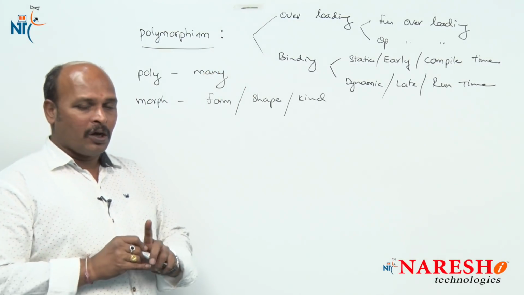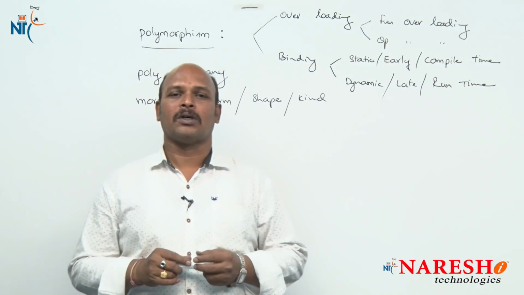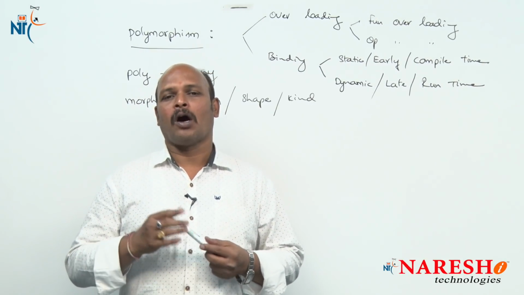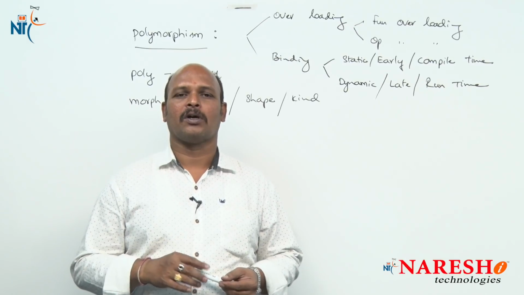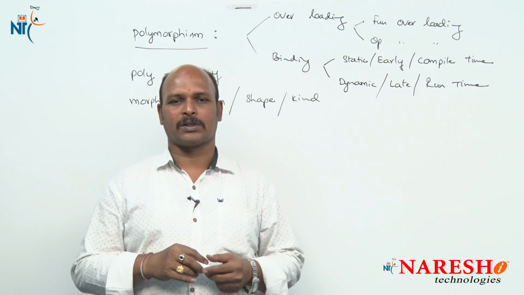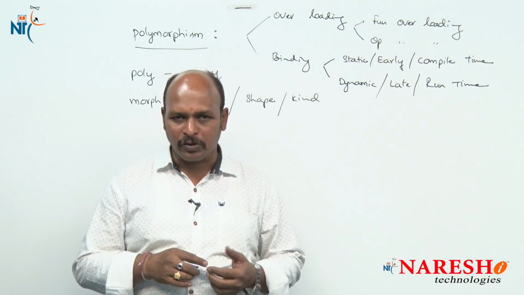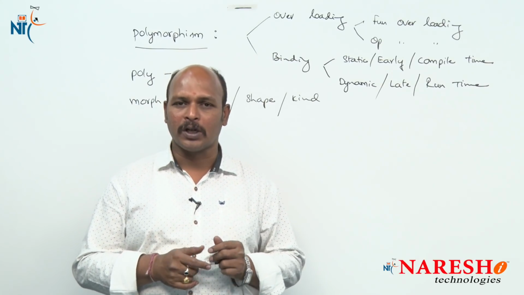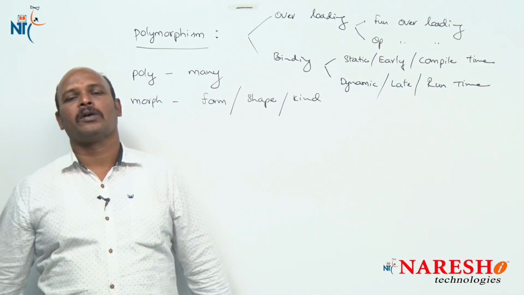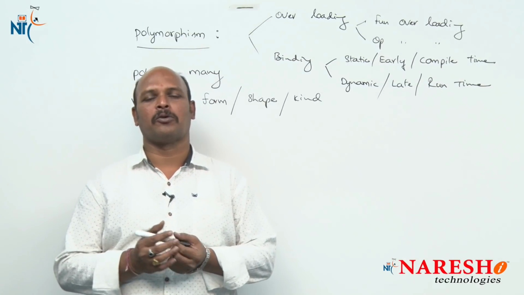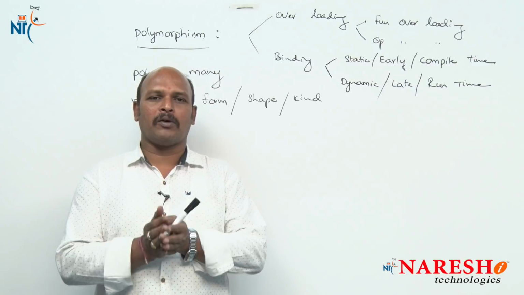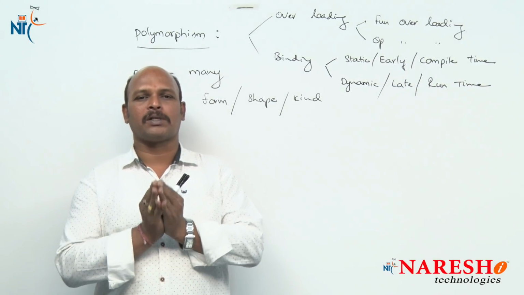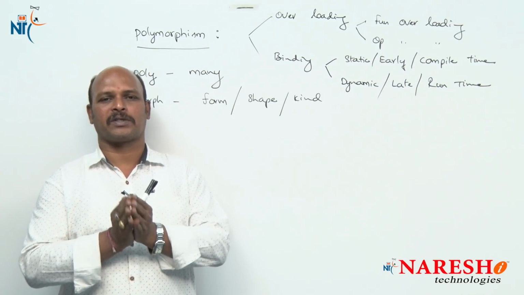Now I am going to explain how the input output operations are controlled in C++. In this class I am going to start with how the input output operations are controlled in C++. Before discussing this topic, we have already discussed that C++ is an extension of C language.